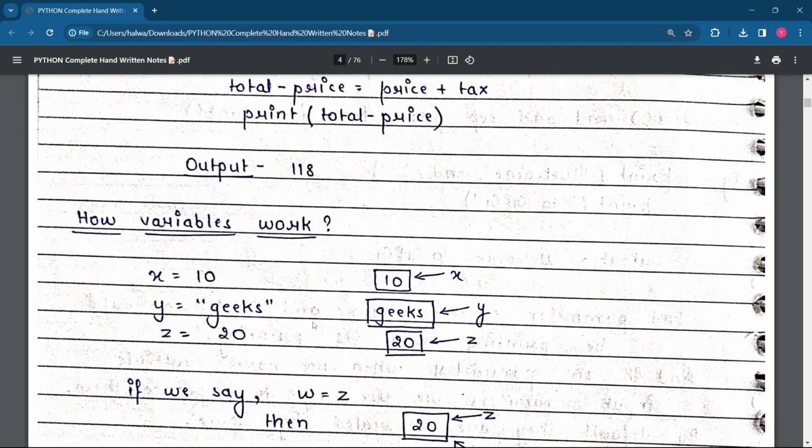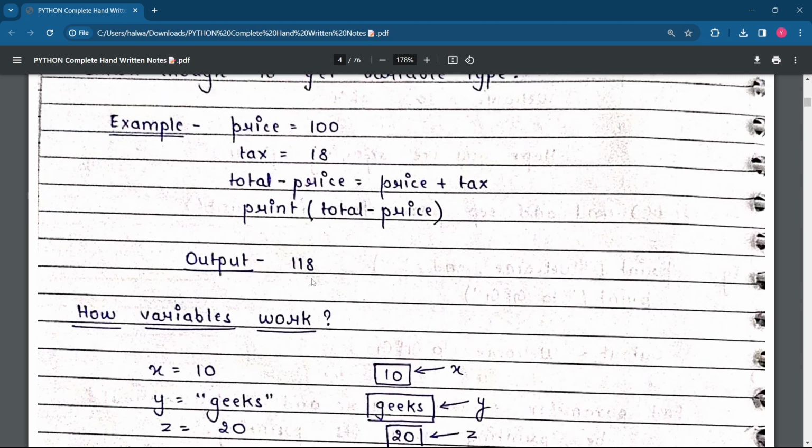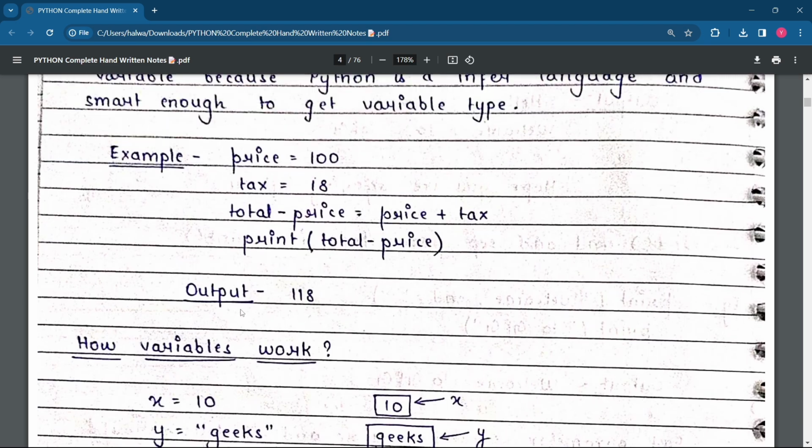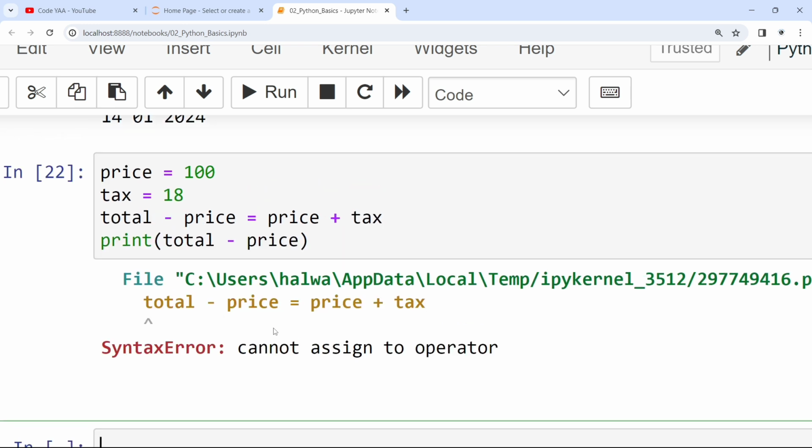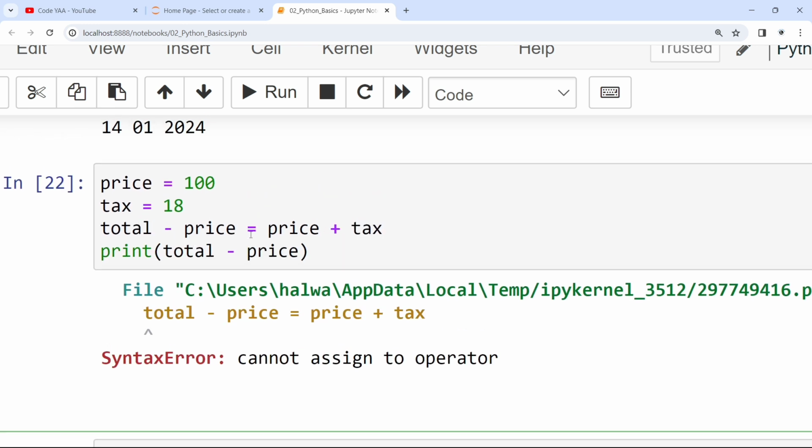Now see how variables work. Before going to it, you can see here again, output 118. We are getting output 118. But why do I not get output 118 here? Again repeating, why am I not getting output here?